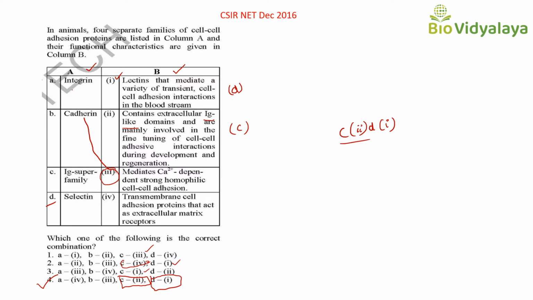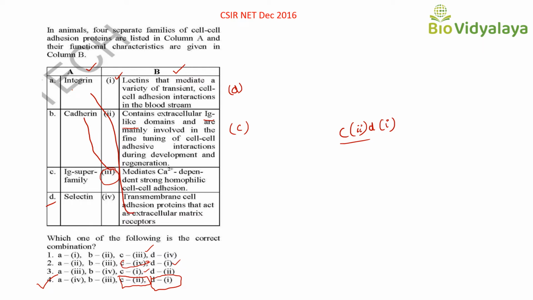Transmembrane cell adhesion proteins that act as extracellular matrix receptors. We just discussed that integrins are the principal receptors used by animal cells to bind to the extracellular matrix. Okay. So this is A.